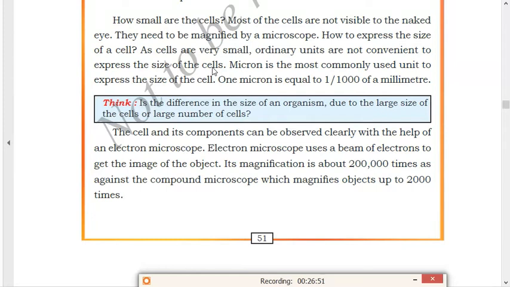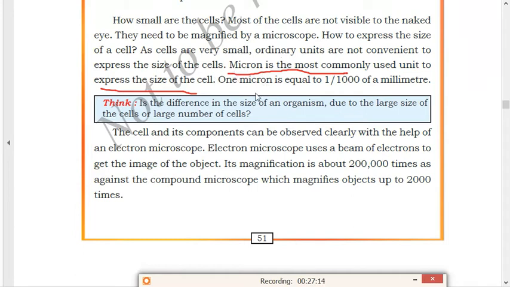Cells cannot be expressed through any ordinary unit. So the scientists have given a special unit to a cell, and that unit is called micron. Micron is the most commonly used unit to express the size of the cell. You have to remember, questions are asked from this also. Name the unit by which cells are expressed or measured. So you have to remember the name micron.